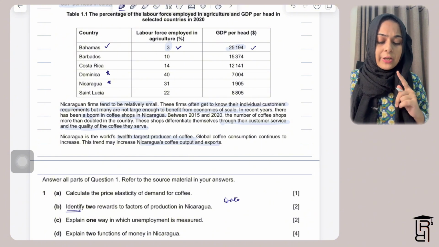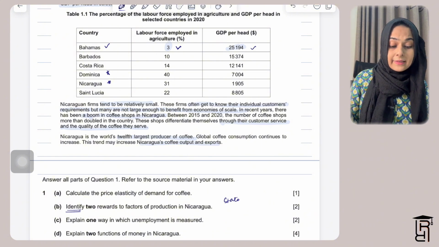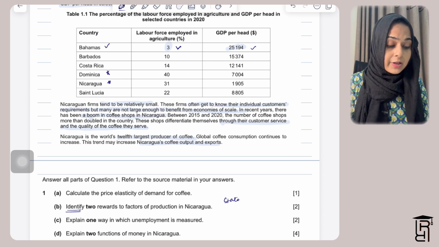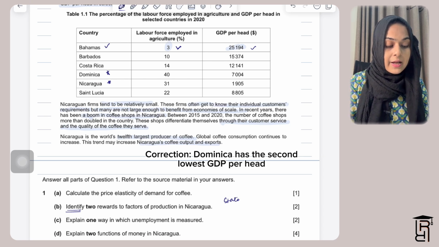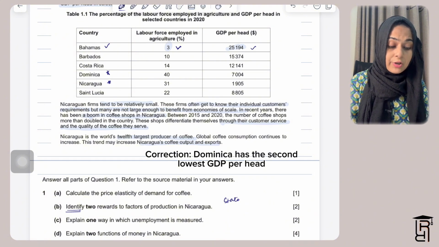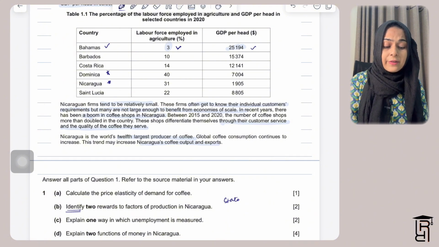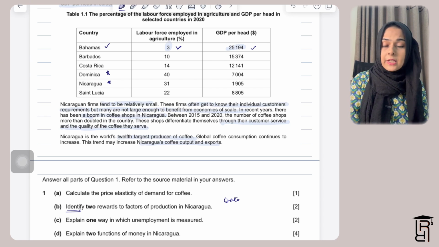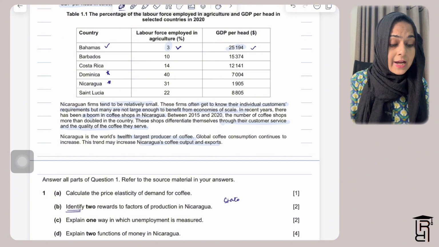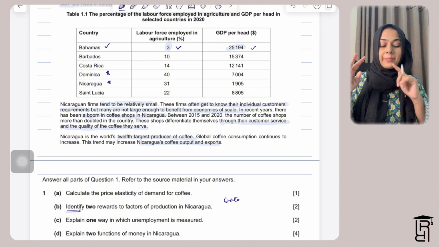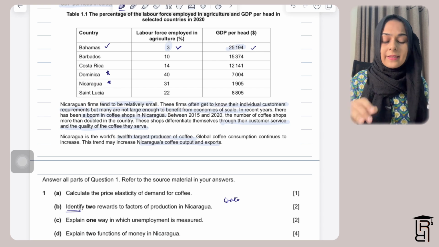You can say Dominica has the highest percentage of labor force employed in agriculture, but the second highest GDP per head, that is $7,004. However, Nicaragua has the second highest percentage of labor force employed in agriculture, but their GDP per head is the lowest. So you can compare both of them and write them as exceptions.